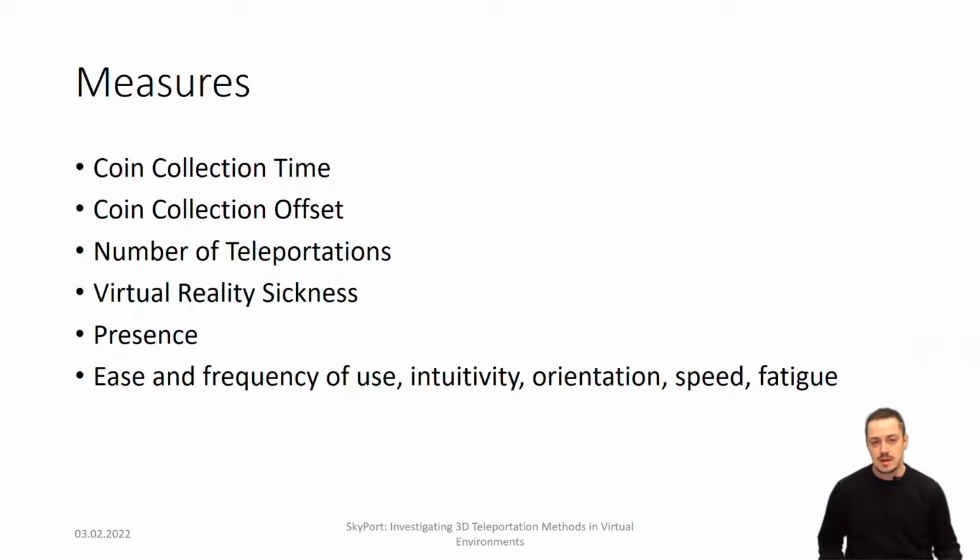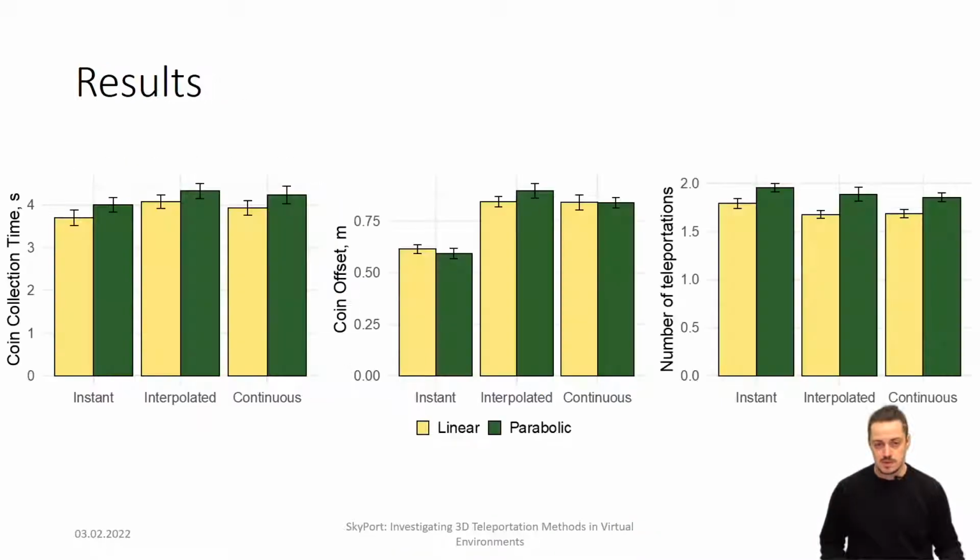Coin collection time, so the time necessary to collect each individual coin. Coin collection offset. For each coin, we measured the distance between the controller and the center of the coin after the last teleport. Number of teleportations, so for each coin we counted the number of teleportations necessary to reach the target. Virtual reality sickness, and participants' ratings regarding ease of use and frequency of use.